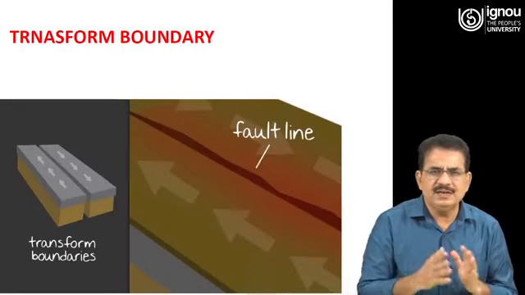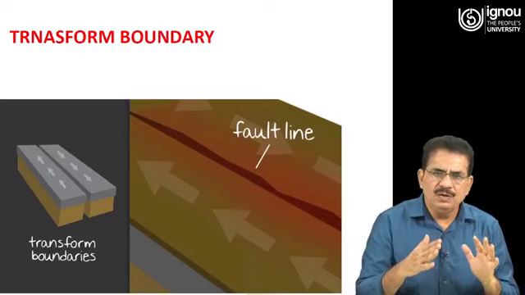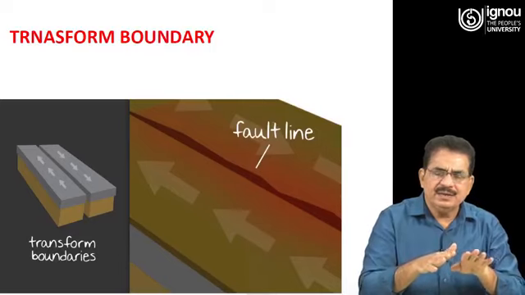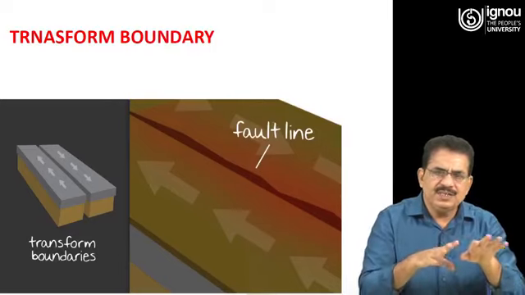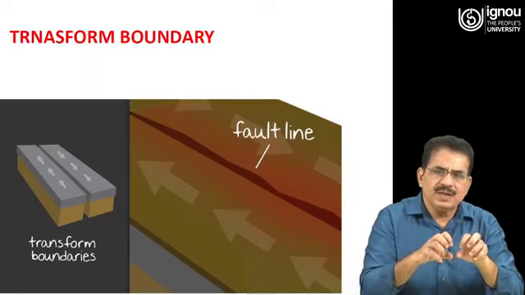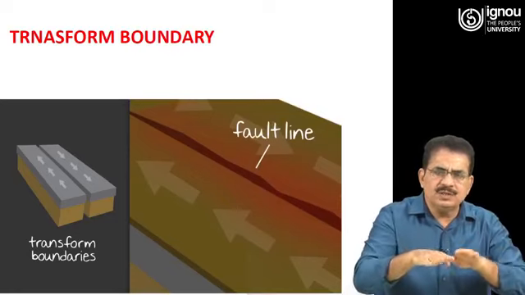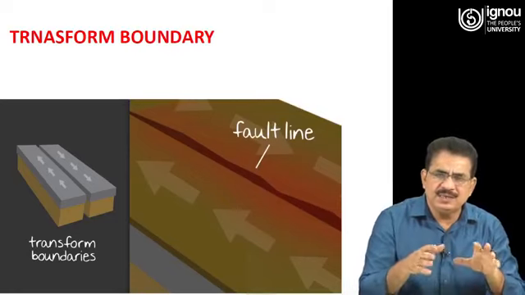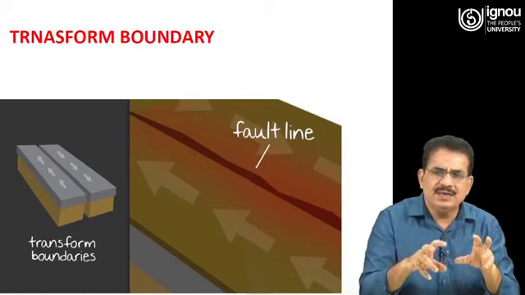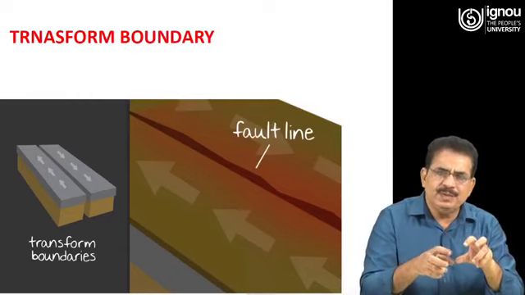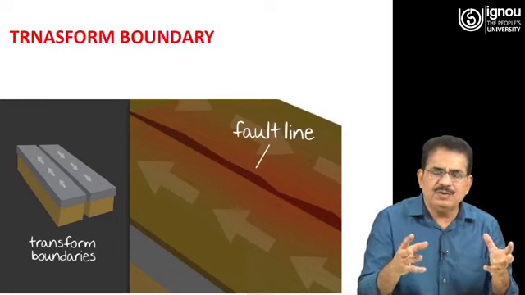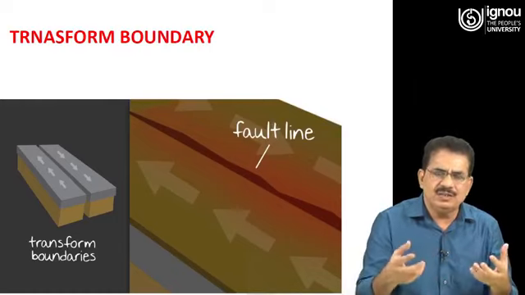Second one is the transform boundary. What happens is that when the two plates are moving side by side, there may be some locations where these plates get stuck, and when these plates get stuck, the force is constantly applied on these plates. So, energy is being absorbed and accumulated in this rock mass, and when the threshold limit is reached, there will be a rupture and a large amount of energy will be released. And this large amount of energy will shake the earth and cause the earthquake.